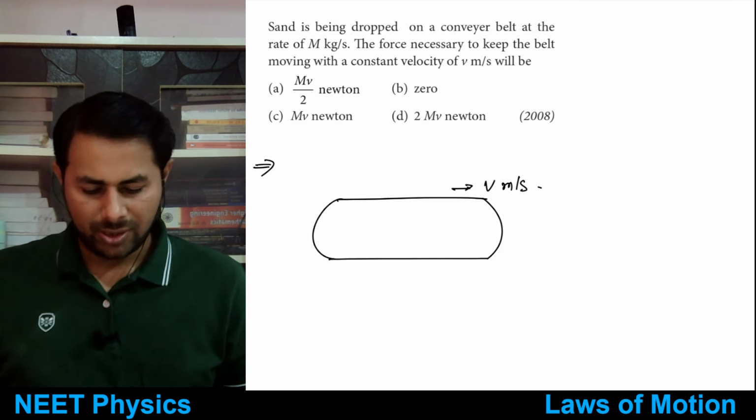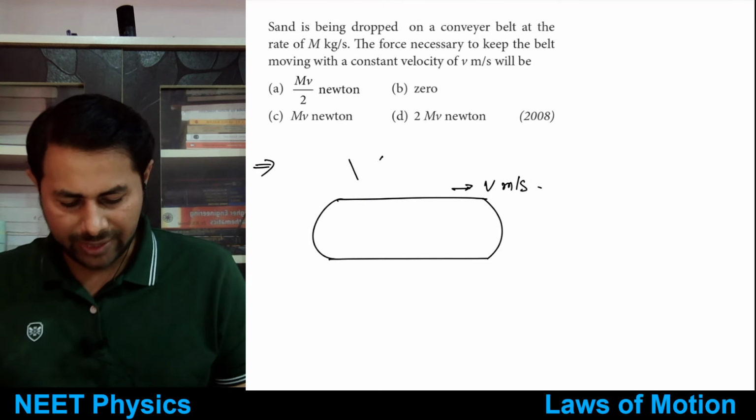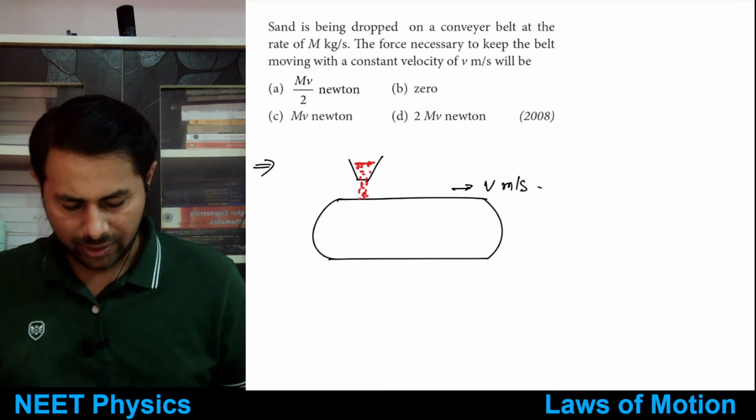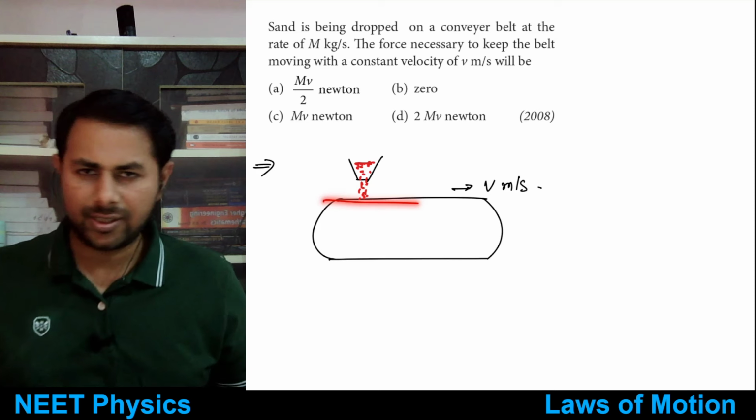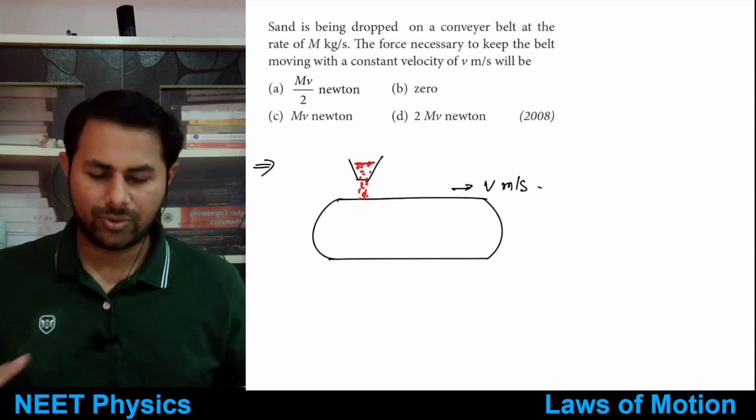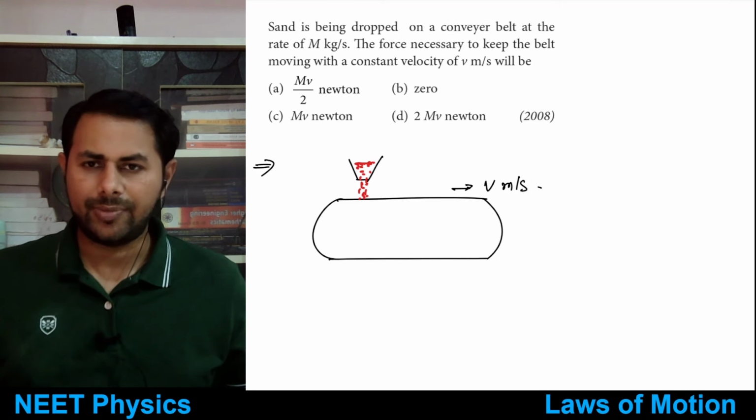But now suppose you drop some extra mass. What's given here? Some sand is dropped here, and it is dropped at a constant rate. What's happening then? Its mass is increasing, right? And that's why the force that you need to exert will be a little bit extra. How much?